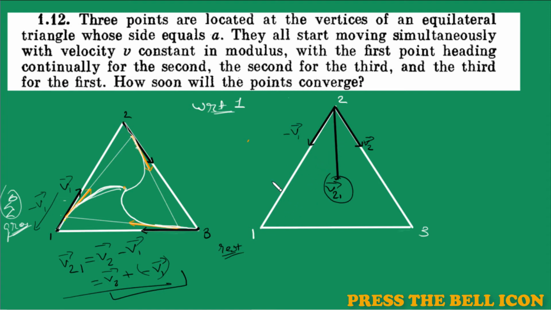Now, if they have to meet, if finally they are destined to meet, then obviously this distance must be covered. The initial distance between these two particles is a, and this distance can only be covered by the component of the second particle's velocity toward 1 along the line joining the particles.